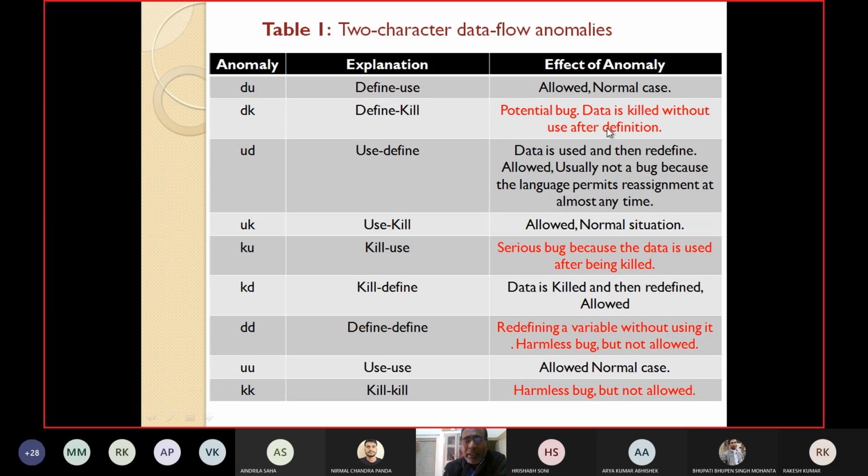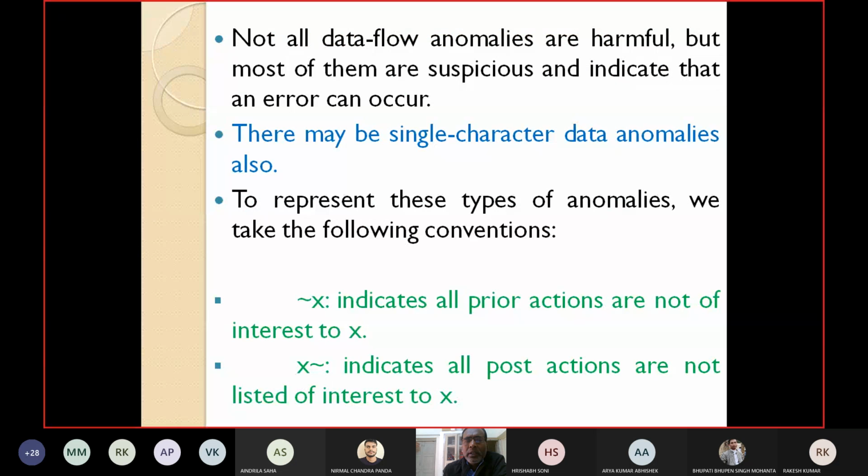Now, in the previous table, we have seen that not all the data flow anomalies are harmful, but most of them are suspicious and indicate that an error can occur. So this is all about two character anomalies. Now let's see single character anomalies. There may be some single character data anomalies also. To represent these types of anomalies, we take the following conventions.